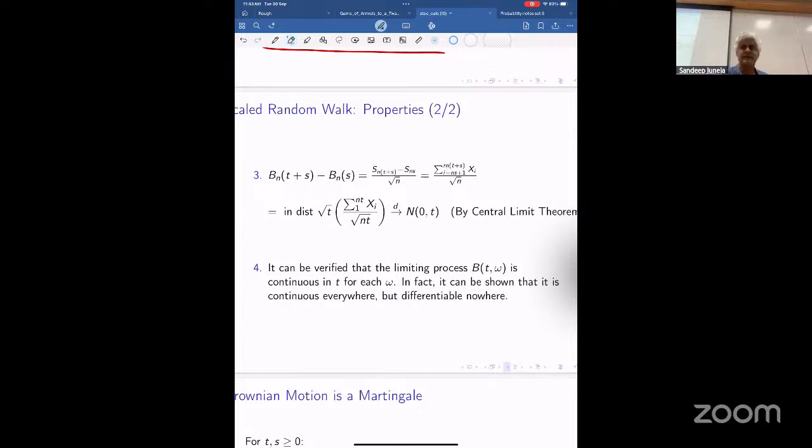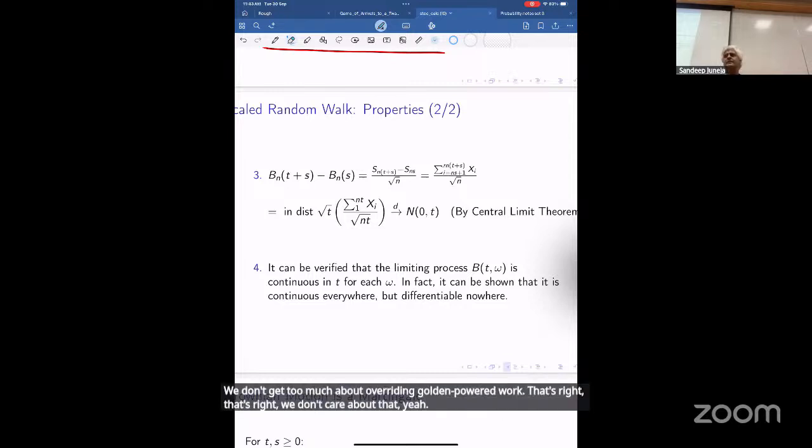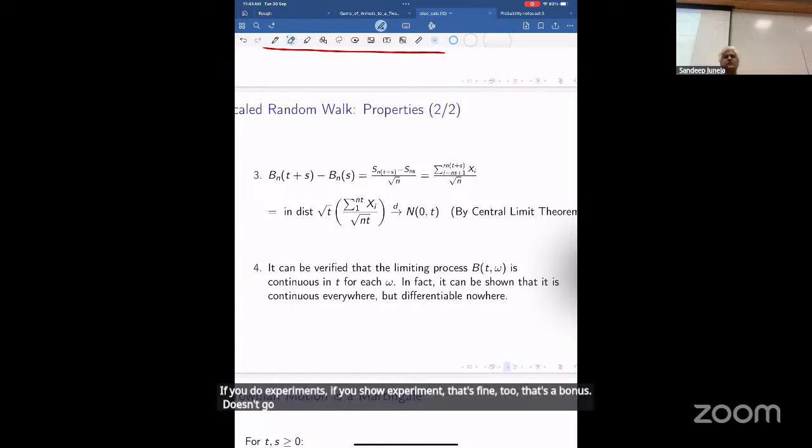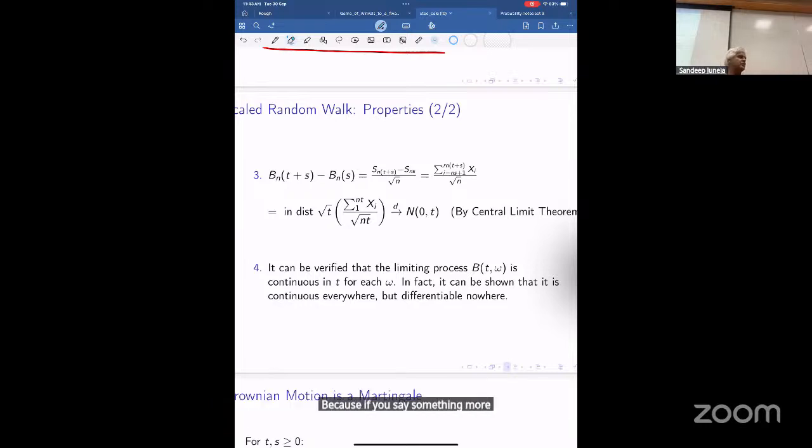We don't care too much about code. Just read up on some stuff, show your understanding, show depth of understanding. If you do experiments, that's fine too. That's a bonus, it doesn't go against you.